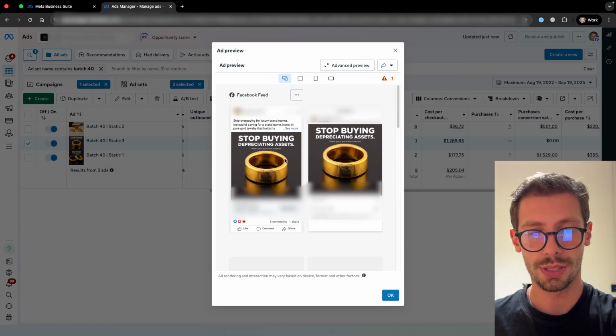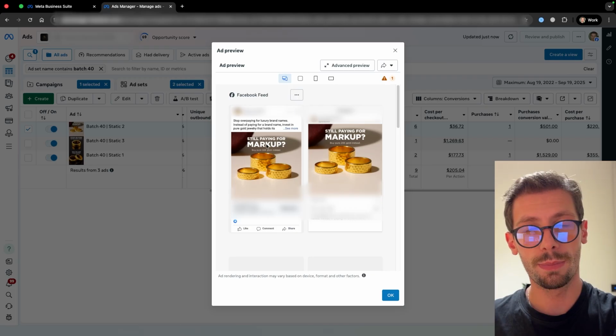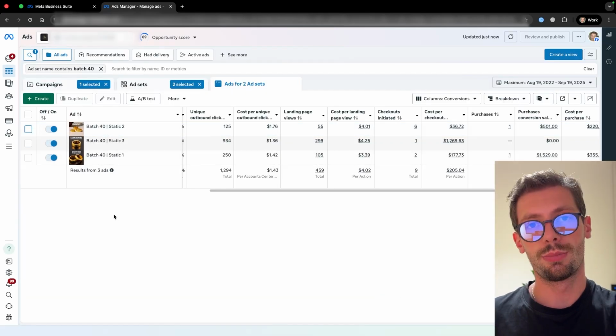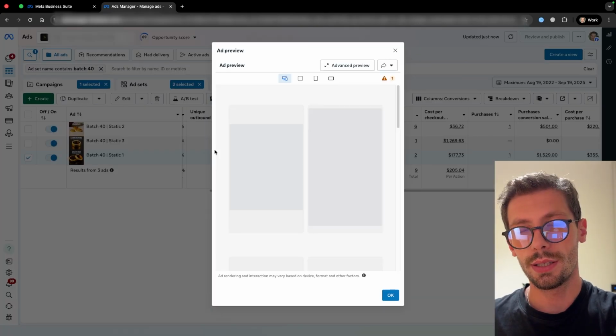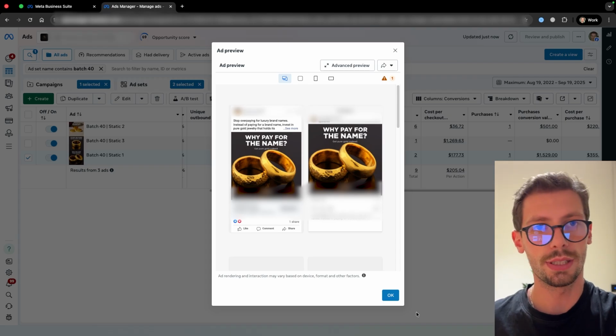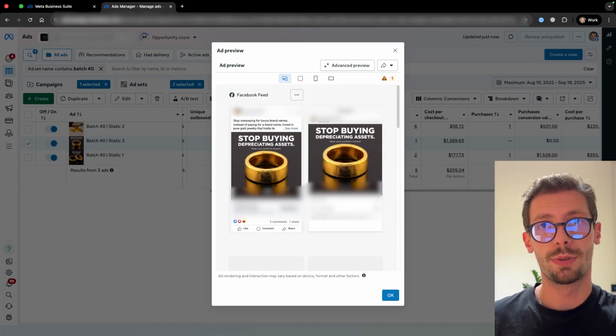My hypothesis looking at this is that if we look at this ad, it says, "Still paying for the markup? Buy pure gold instead." So someone buys from markup jewelry brands, then they get the ad: buy actually pure gold. Makes sense. This one also says, "Why pay for the name? Buy gold instead." Okay, makes sense. But this one says, "Stop buying depreciating assets, wear your portfolio instead."